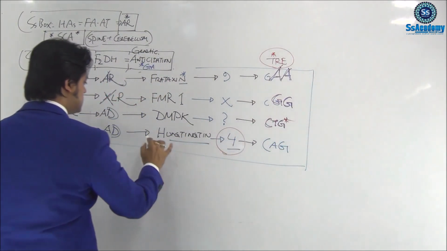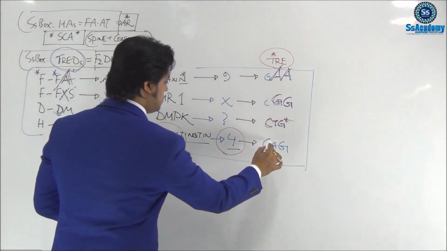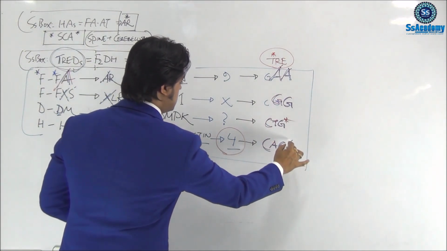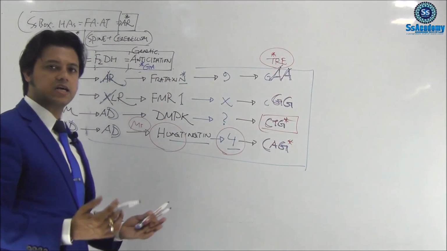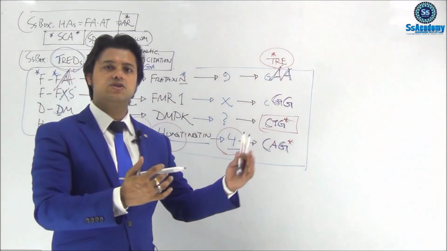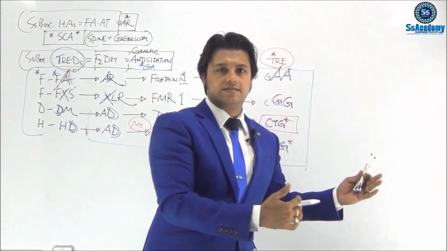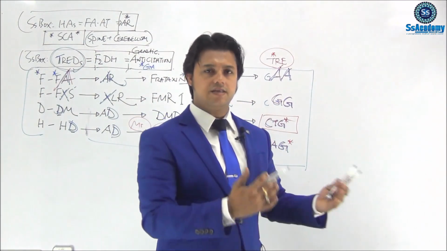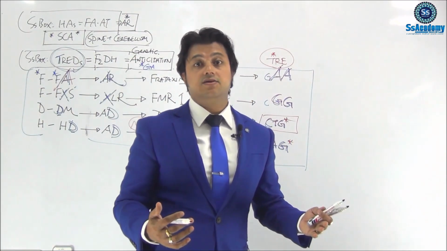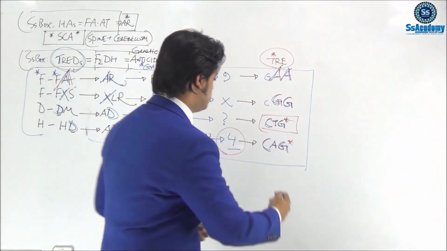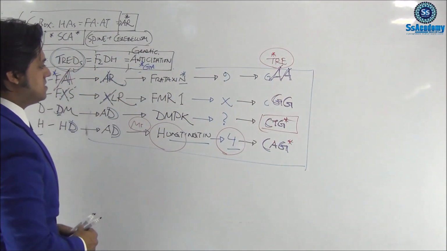Just remember Mr. Huntington, having four times CAG. Simple questions will come up in your exam: Huntington's disease has which trinucleotide repeat, CGG, CAG, CTG, GAA? You know Huntington disease is CAG, so we can get it by heart. This is about trinucleotide repeat expansion disorders.